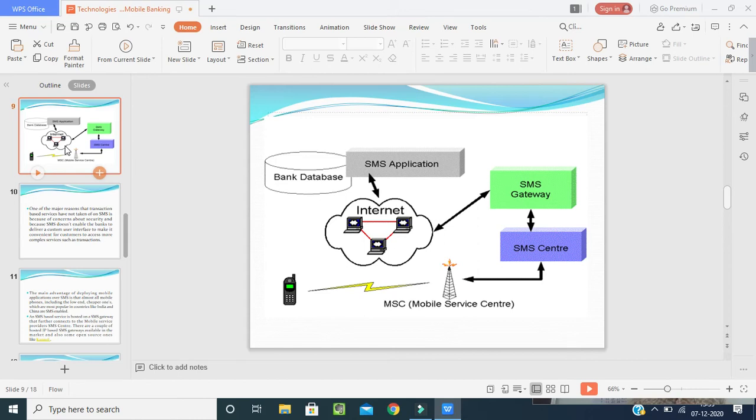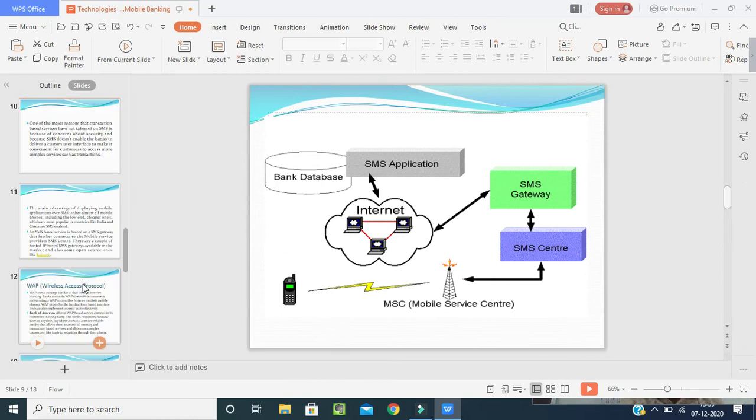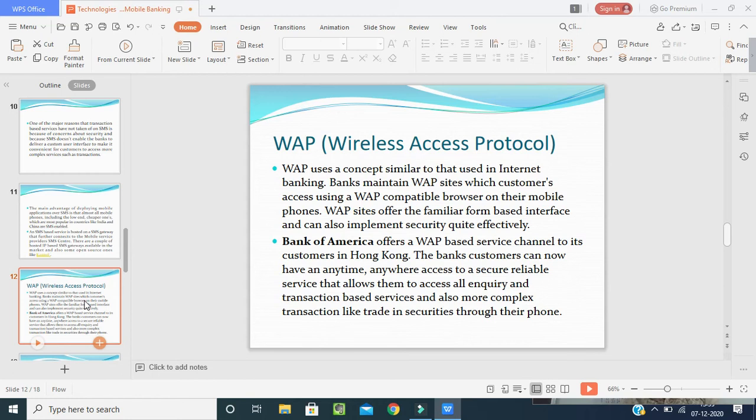I hope, students, you understand how the message is taking place, how it is going in the space, again connecting to the service center, again going to the SMS center, then the gateway, then the application, then the bank database. Now we'll go for the third technology, that is WAP.